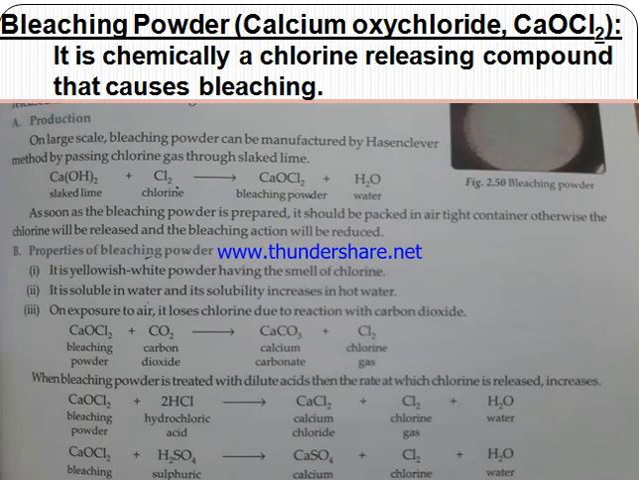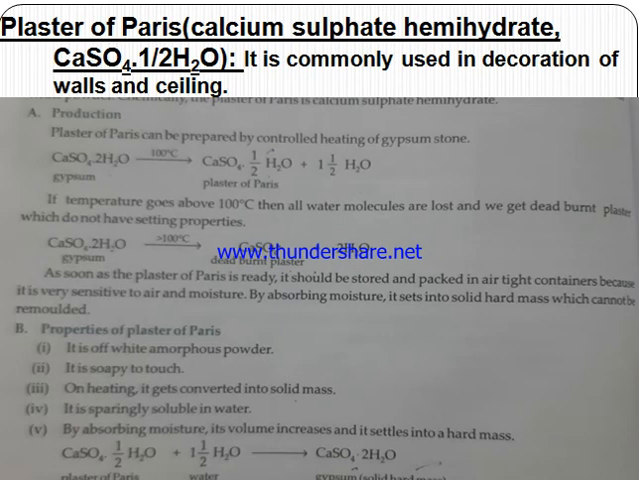Next is bleaching powder, whose formula is calcium oxychloride, CaOCl2. It is chemically a chlorine-releasing compound that causes bleaching. It is prepared by simply adding slaked lime to chlorine, and is a yellowish white powder with the smell of chlorine. It is soluble in water and its solubility increases with hot water. On exposure to air, it releases chlorine gas, which is used as the bleaching agent.